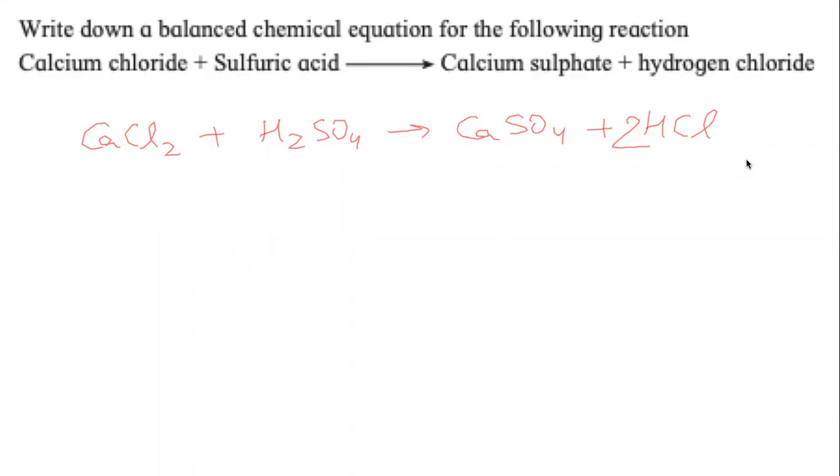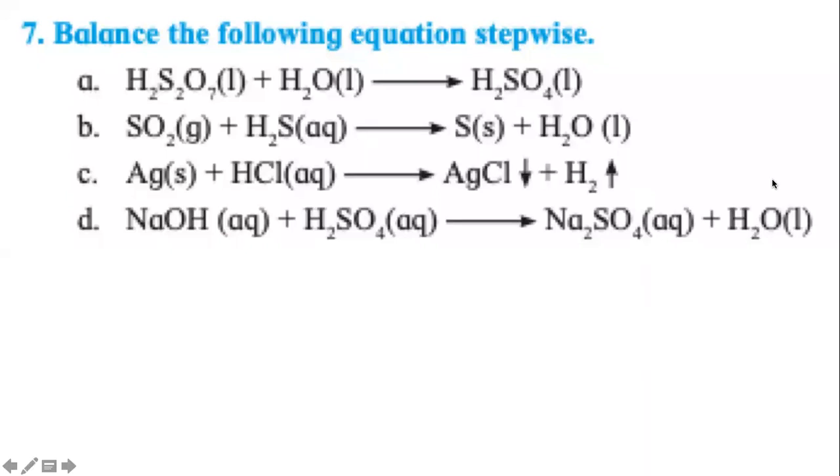Okay. So balancing and mathematics looks very daunting, looks very difficult. It is not. The math that we have here is not difficult. It's very easy. This is question number 7 of the exercise, directly from the textbook. There are 4 equations. Remember, all you are doing is balancing. It doesn't matter whether the state of the matter is solid, liquid, or gas.